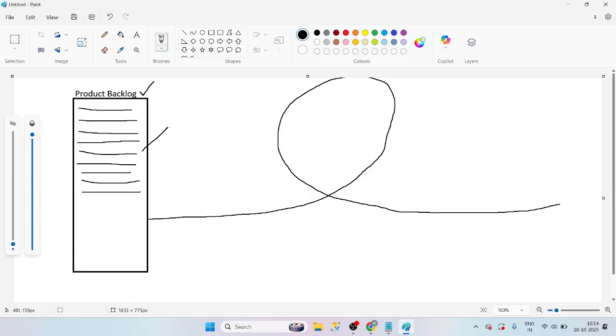If we have the requirements for a few sprints, I will tell you about the sprints, a few working days, like 1 month or 2 months, we are accepting it, and we are working on the project. Okay, guys. Now this product backlog will be written by the product owner.